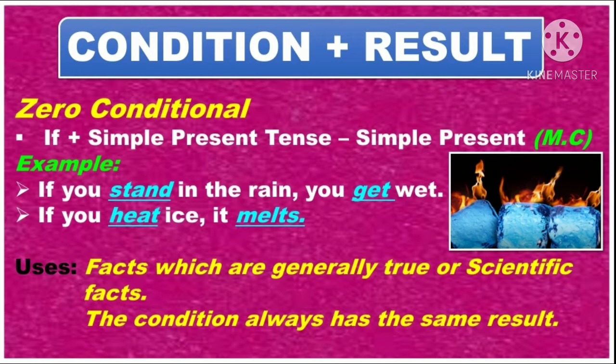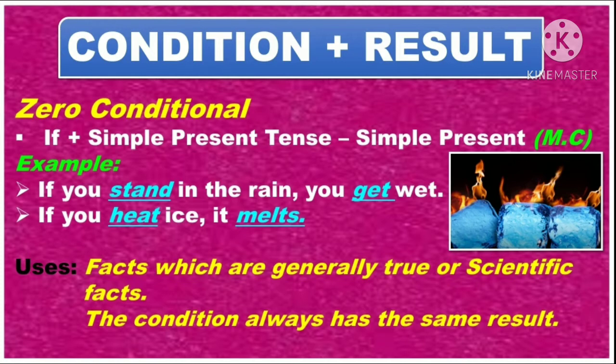The first one is zero conditional and it has the formula of if plus simple present in the conditional clause, and simple present will occur in the main clause. Look at the example. If you stand in the rain, you get wet. Look at the second example. If you eat ice, it melts.